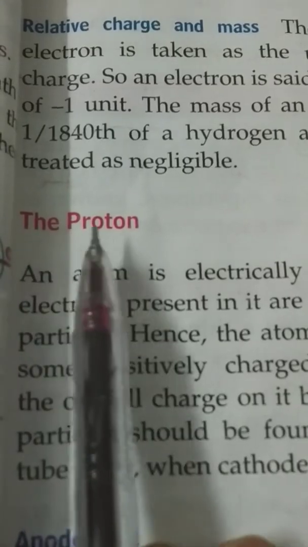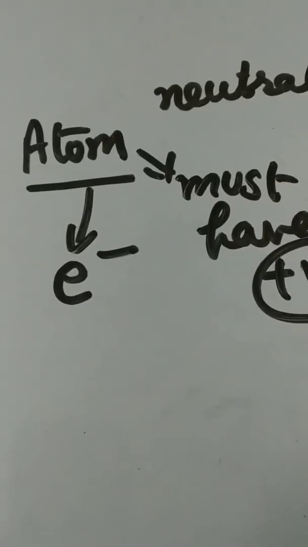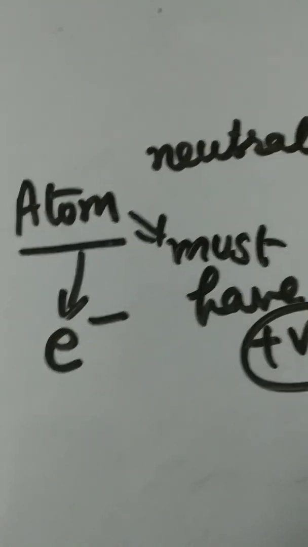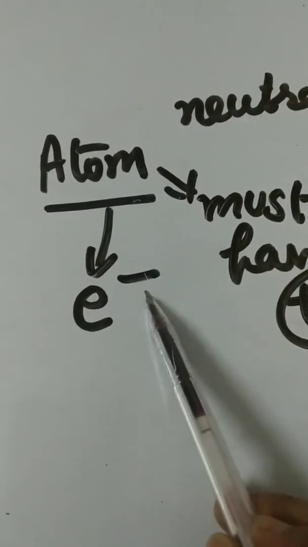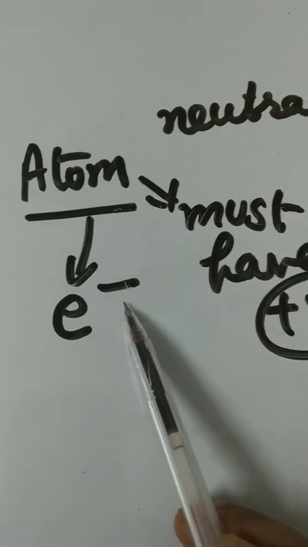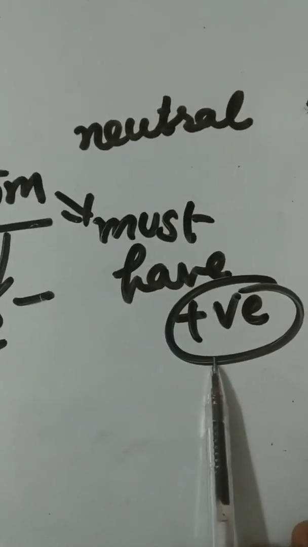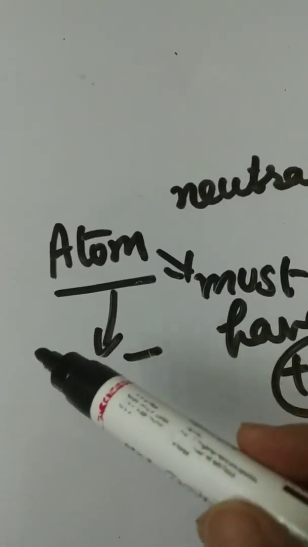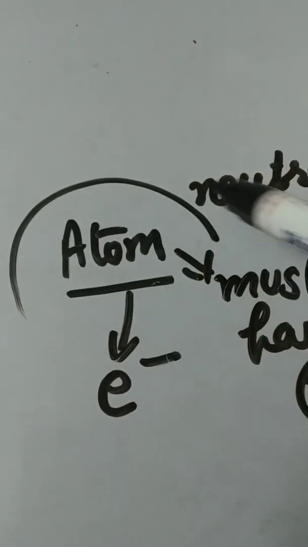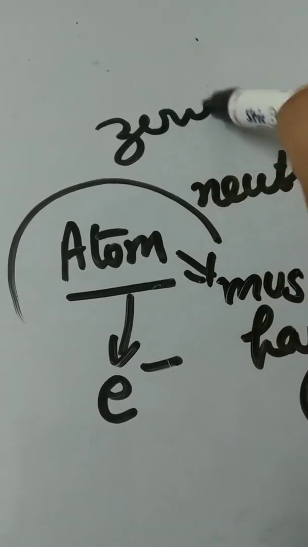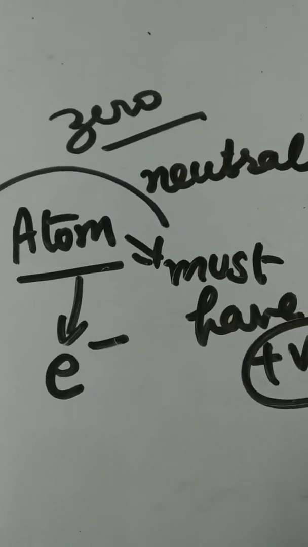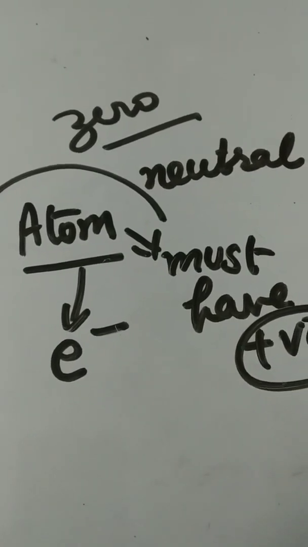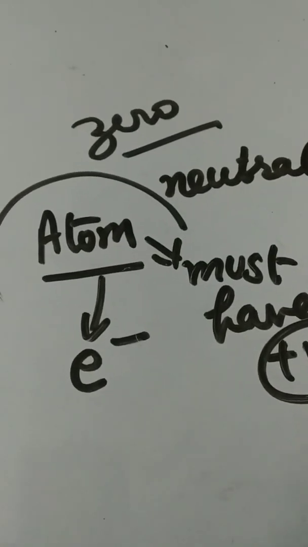Now we will discuss the proton. An atom is electrically neutral, but the electrons present in an atom are negatively charged. It means the atom must have some positively charged particle. That's why its overall charge becomes zero or neutral. So these particles should be found in the discharge tube when cathode rays are formed.